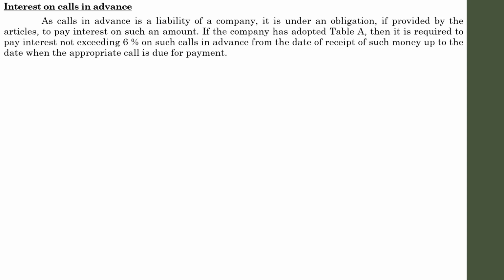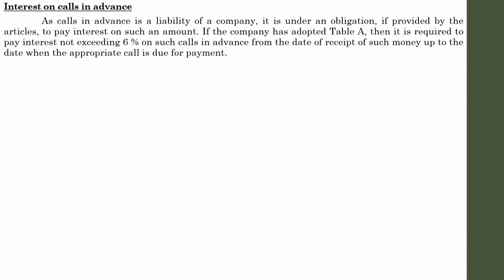Interest on calls in advance. We have learned about the same pattern in the case of calls in arrears. Whenever there is an advance payment by any of the potential shareholders, the company should provide the interest on the amount collected in advance. As calls in advance is an amount received in advance by the company, it is a liability.